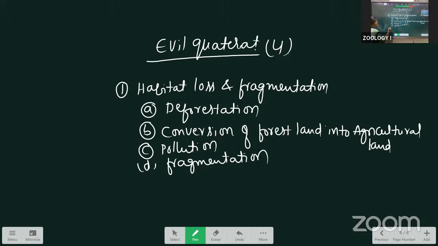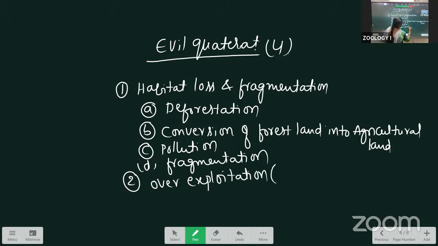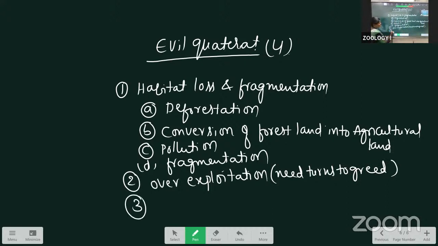Next, second, overexploitation. Need turns to greed. It results in overexploitation. Next, invasion of alien species.